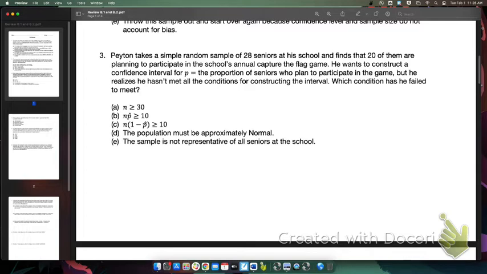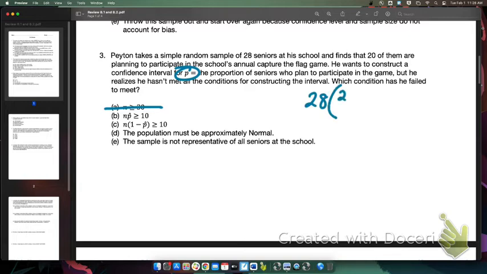First thing, right off the bat, you guys: this is a confidence interval for proportions. It says it right there. So that means the central limit theorem is off the table immediately. That is for means problems only. So the central limit theorem is gone. n times p-hat has to be greater than or equal to 10. We need to check to see if that condition has been met. n is our sample size, that's 28.